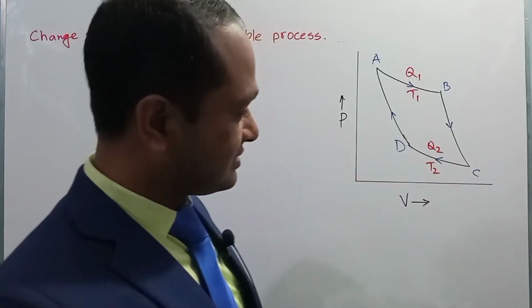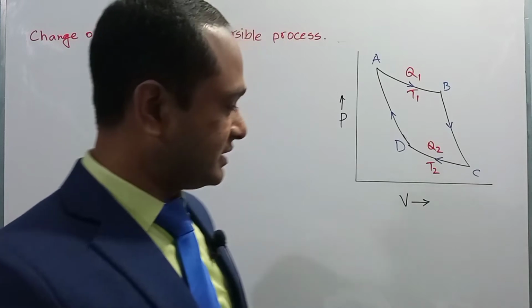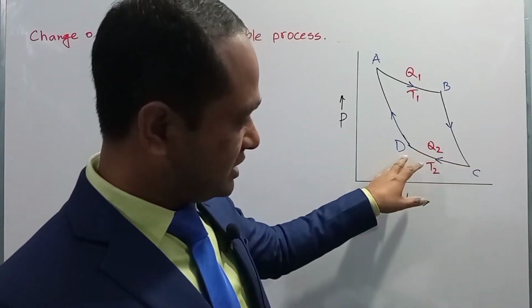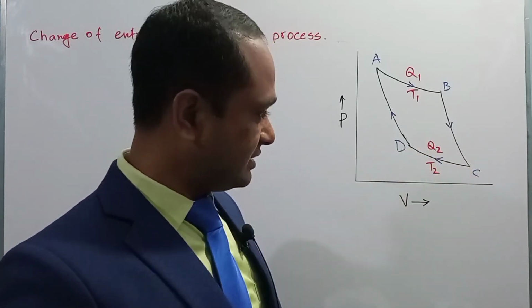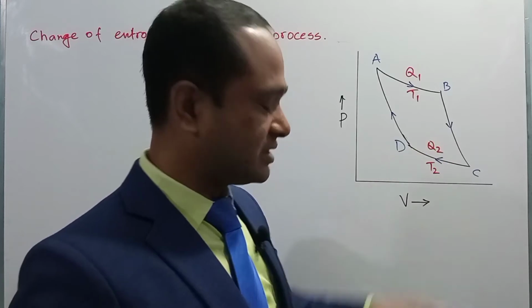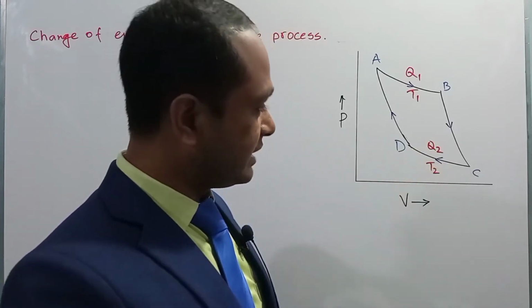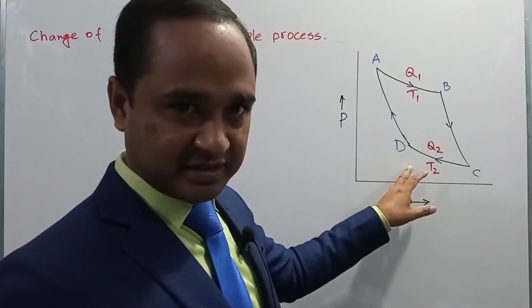In the third step, the gas will be compressed isothermally from C to D, and in that case the system will reject Q2 amount of heat at temperature T2. So another change of entropy will take place in this step.